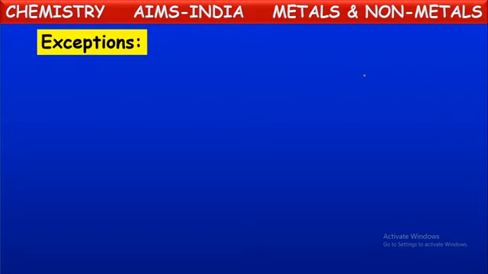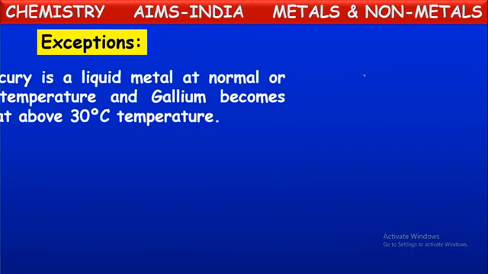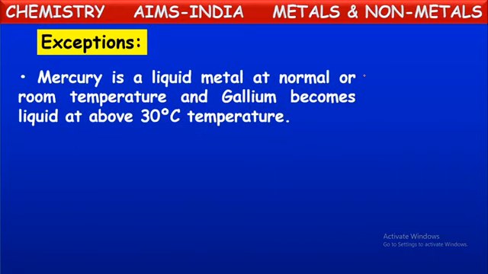As we told, these are all the properties of metals. Metals exhibit all these properties, but there are some exceptions. Certain metals cannot exhibit these properties. Let us show those one by one. First one, mercury is a liquid metal at normal or room temperature, and gallium becomes liquid above 30 degrees Celsius temperature.